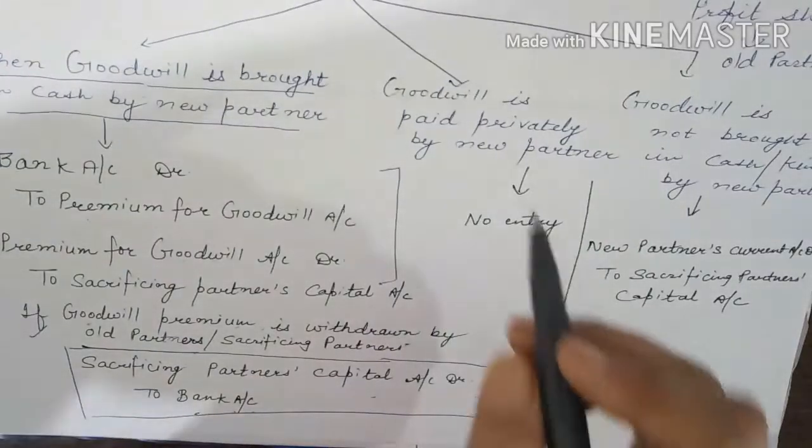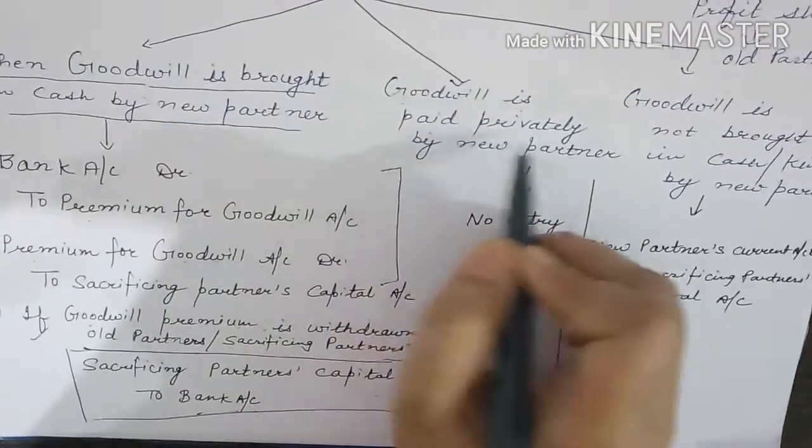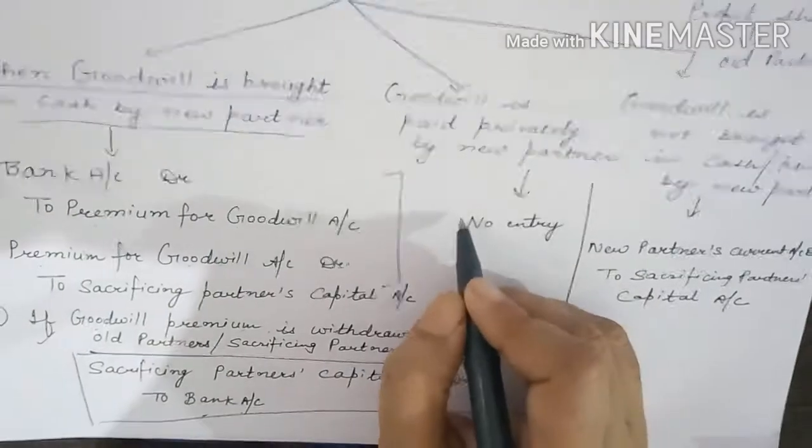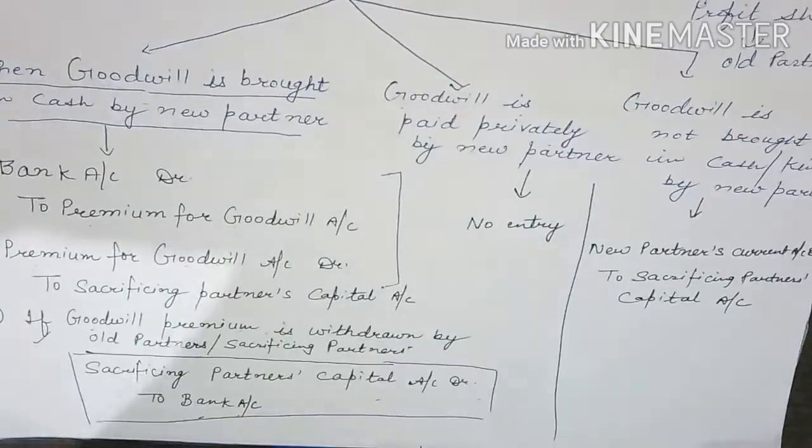Now, second is the situation goodwill is paid privately by new partner. That means that is the mutual settlement between the new partner and the old partner. Firm has nothing to do with that. So, firm will not pass any entry.